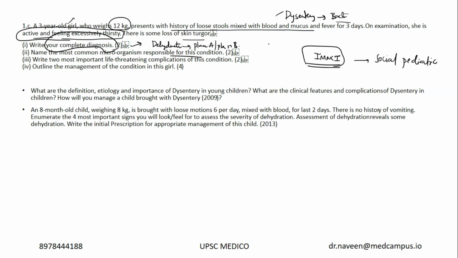Most common organisms are, you already know, life-threatening complications which can be expected in a case of bacterial dysentery. I have given you a list of 6 or 7 in the 2022 model answers, so that you will definitely get to know what all those complications are and how you manage them. Also, you will get a management algorithm there.